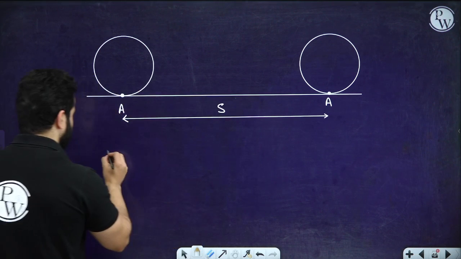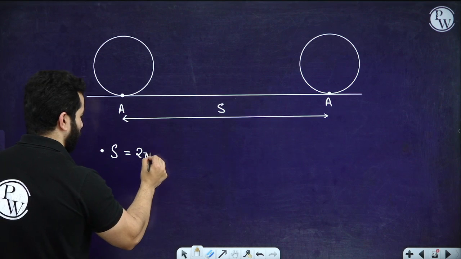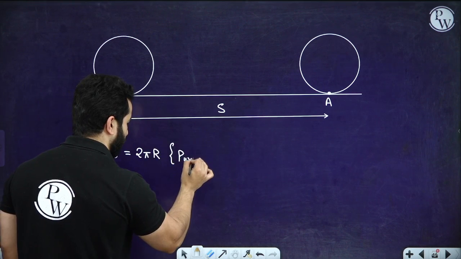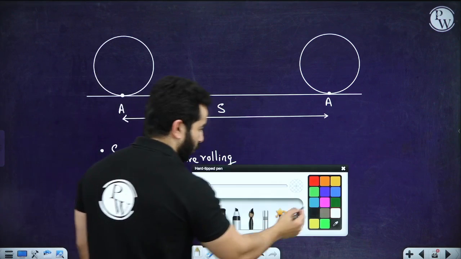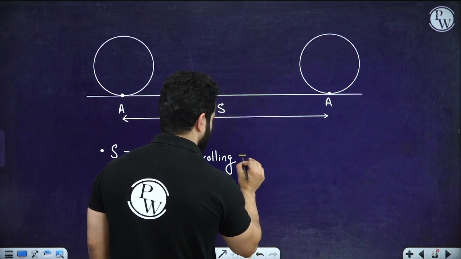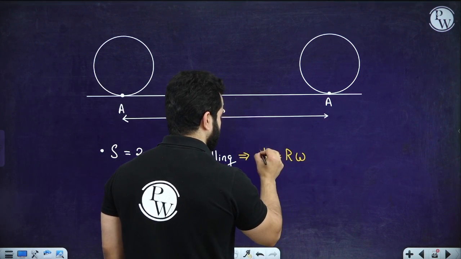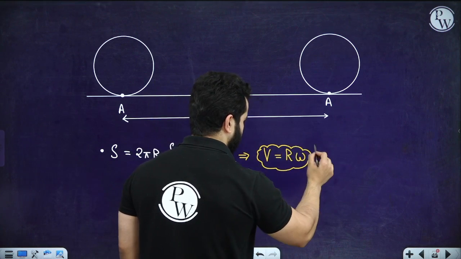If s equals 2 pi r, and of course r is the radius, then this is the case for pure rolling, and the condition for pure rolling is V equals R omega. This is the important condition. V equals R omega.